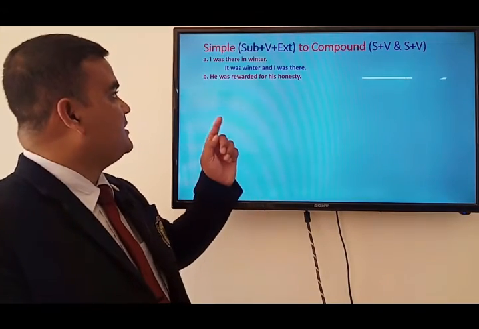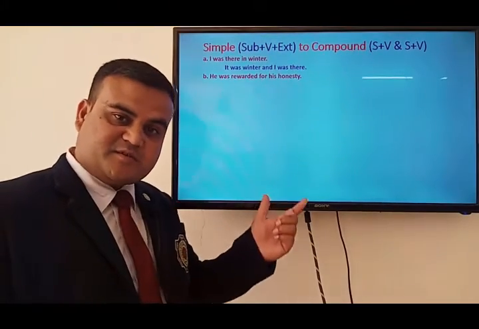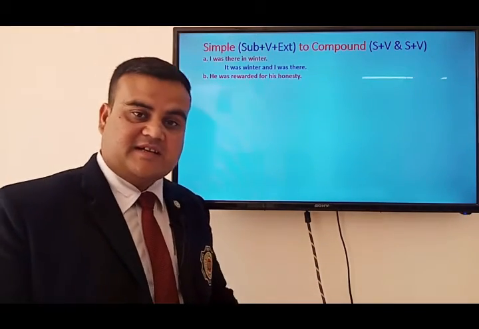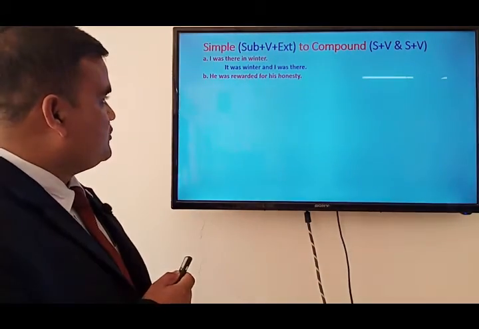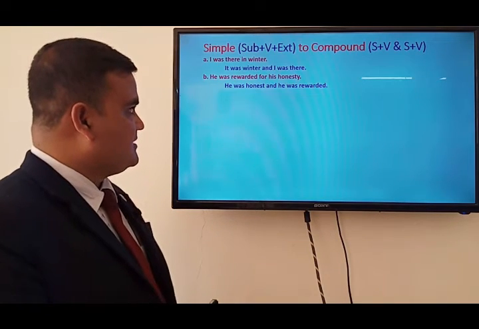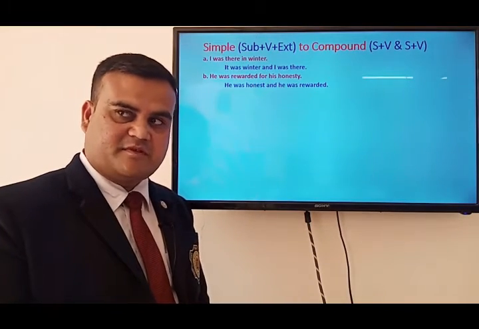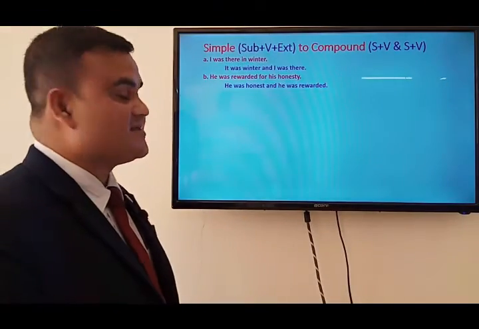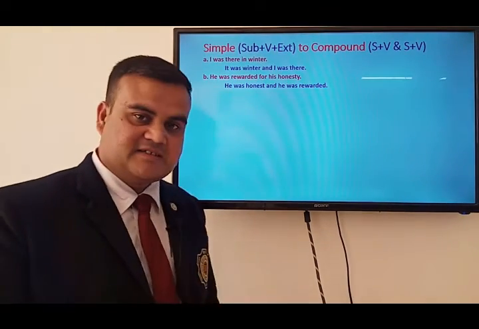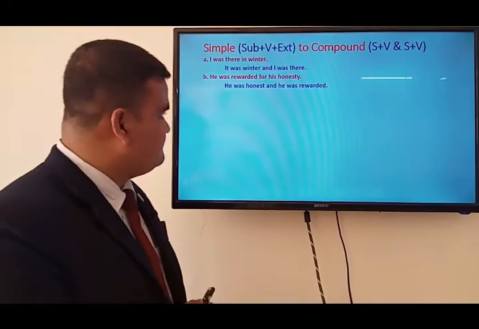As we transform the first sentence into compound, putting a clause into the main or principal form, we need to take another clause as a coordinating clause. He was rewarded for his honesty. It would be: He was honest. The honesty has been converted or transformed into the adjective form. He was honest and he was rewarded. He was honest, this is the main clause, and he was rewarded. This is the coordinating clause added with the coordinating conjunction and.